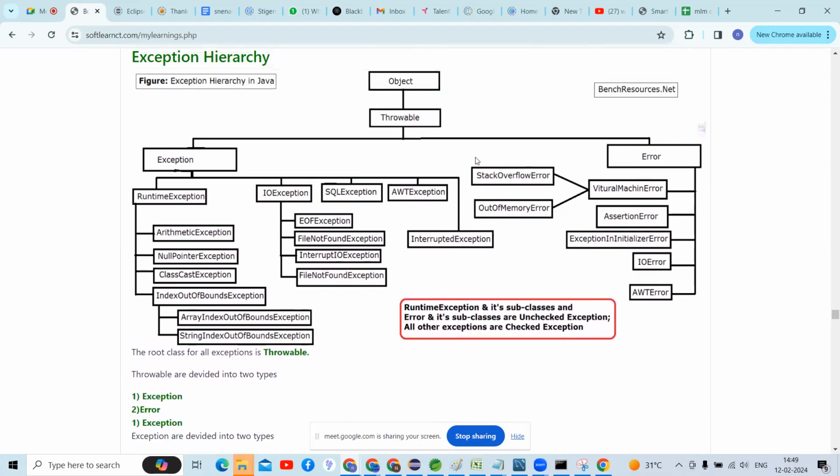What is the difference between errors and exceptions, guys?